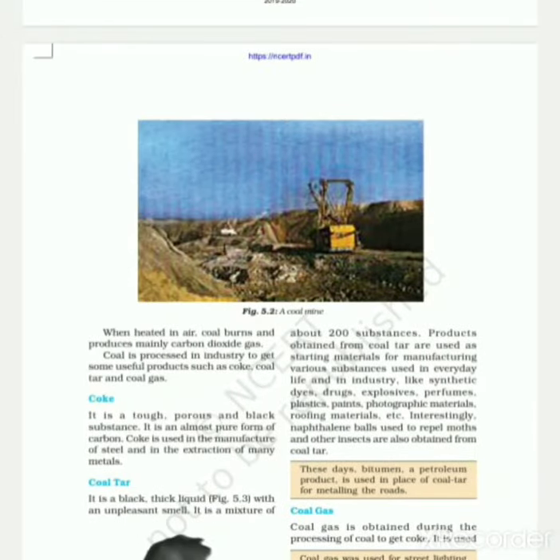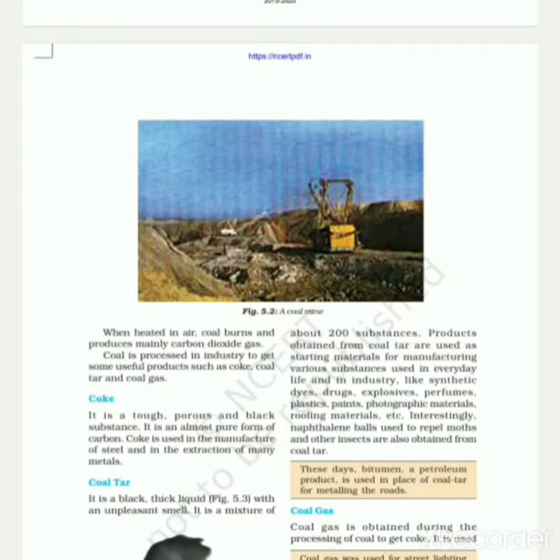Next, let us study more about it. When heated in air, coal burns and produces mainly carbon dioxide gas. Coal is processed in industry to get some useful products such as coke, coal tar and coal gas. We get three things from coal: coke, coal tar and coal gas.